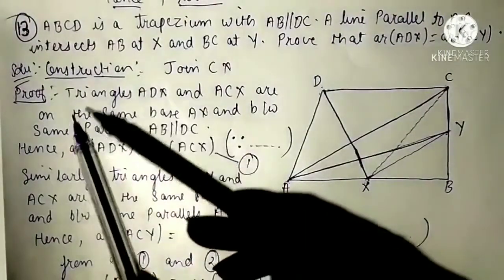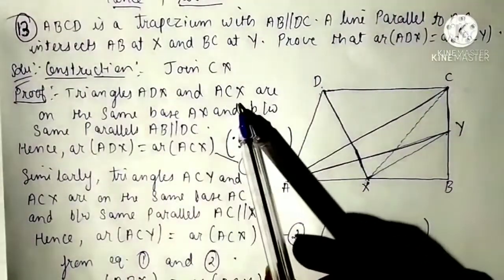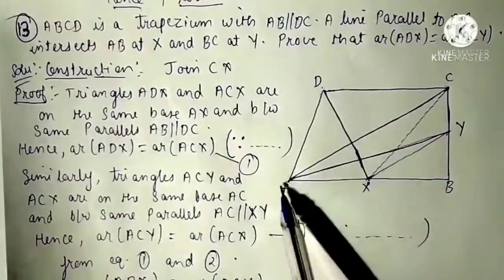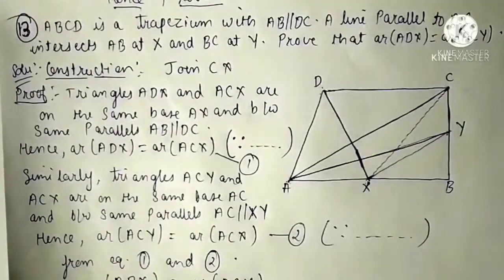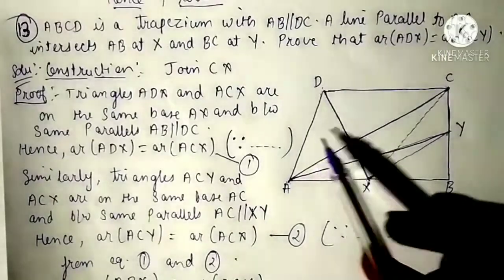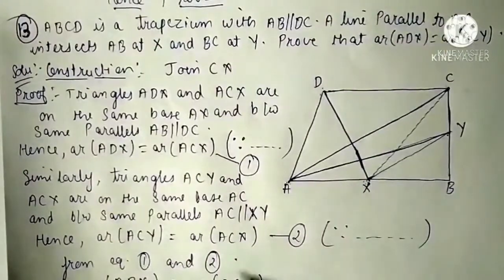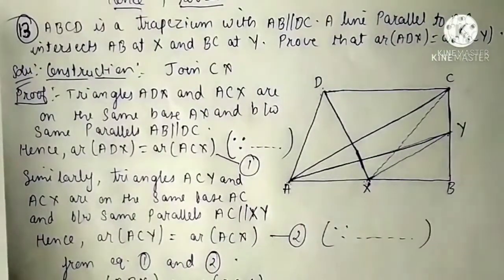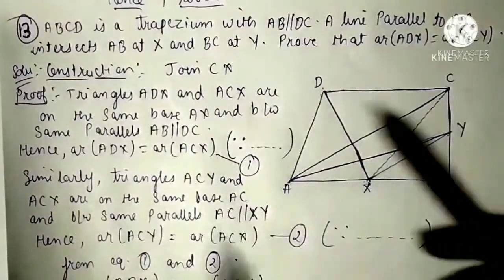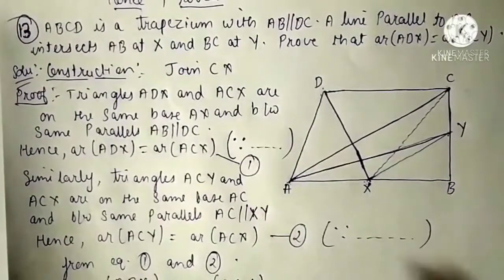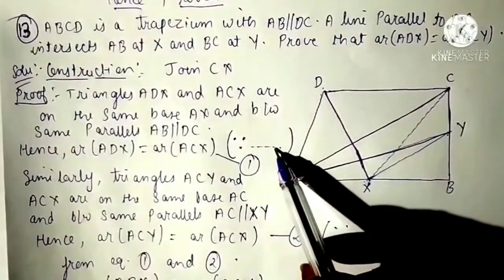So first we will write triangles ADX and ACX are on same base AX and between same parallels AB parallel to DC. Therefore the area of these two triangles will be equal. So hence area of ADX is equals to area of ACX. Name this as equation number 1, and the reason for this will be since triangles on same base and between same parallels are equal in area. This reason you have to write here. I have not written, but you have to write.